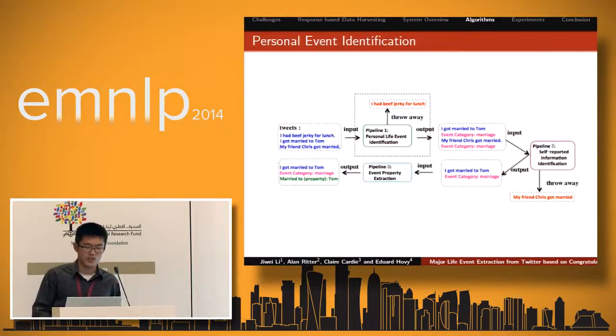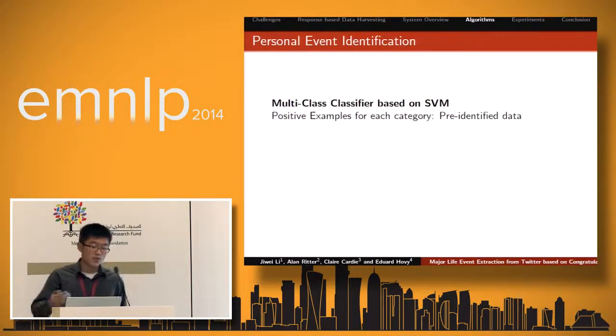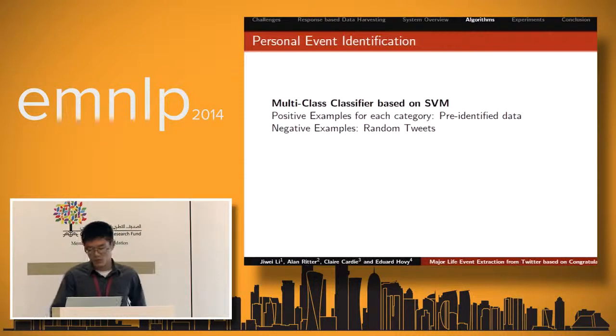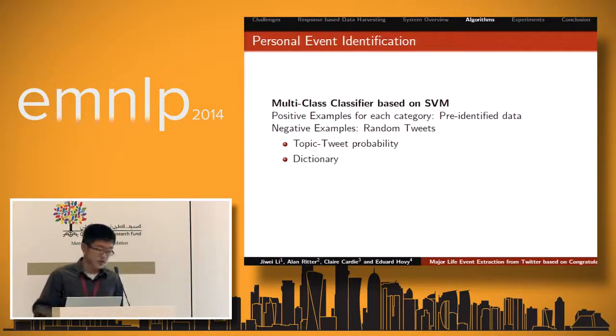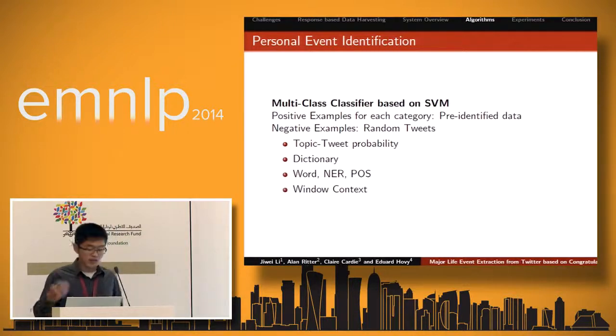For the first pipeline, personal life event identification, we train a multi-class classifier based on SVM. The positive examples for each category are selected from the pre-identified data we harvested, and the negative examples are just random tweets. We use features like topic tweet probability, which is calculated based on the topic word distribution we harvested, and also a dictionary. The dictionary includes the terms that are the top words within the pre-harvested data set, and also normal features.